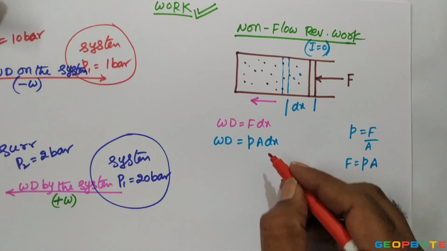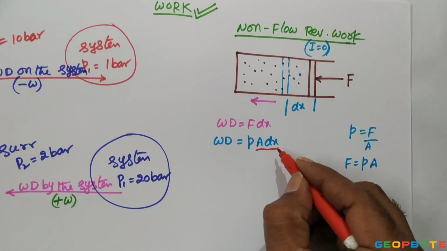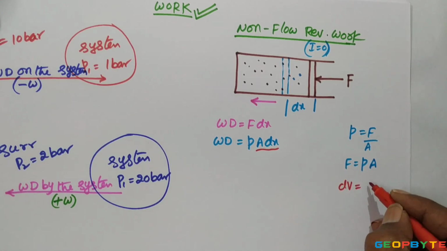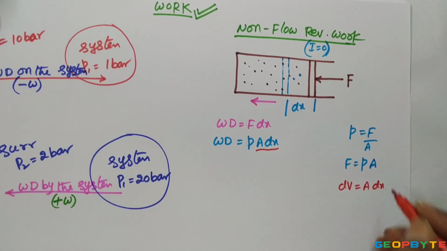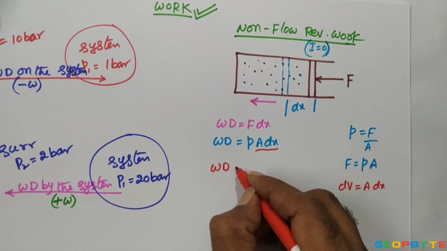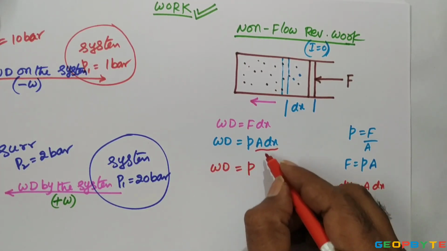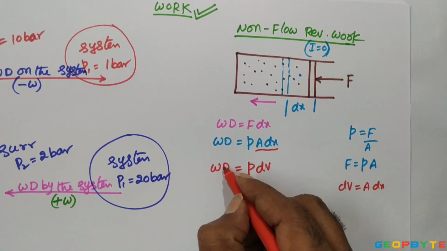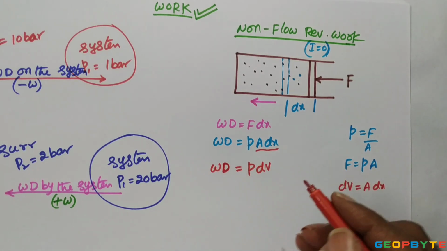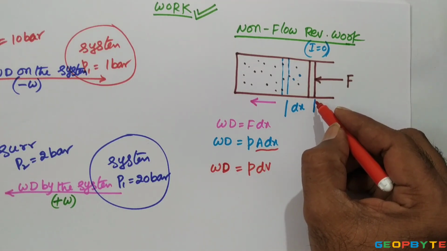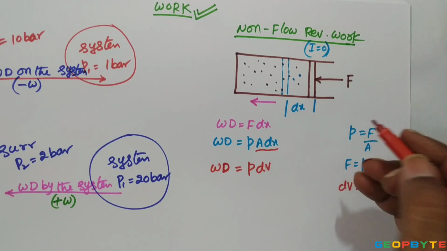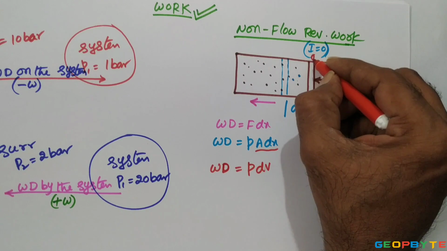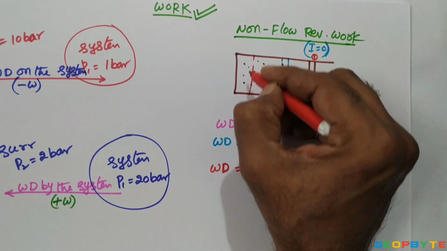The quantity A dx is the displacement volume, denoted by dV, equal to A dx. So the thermodynamic work can also be written as P A dx, equal to P dV. This is the non-flow reversible work for a closed system with the piston displacement length dx. But in practice, the piston is moving from one dead center to another dead center.